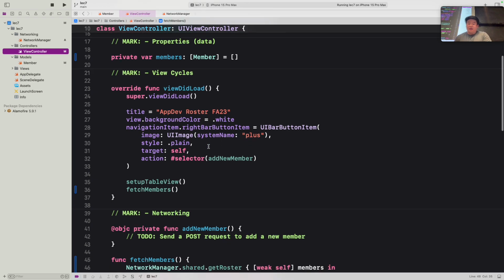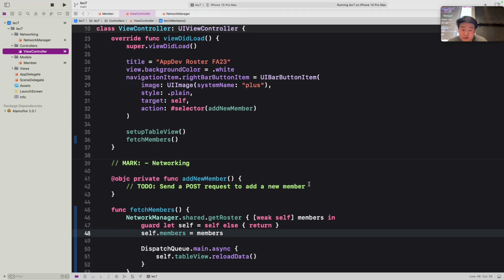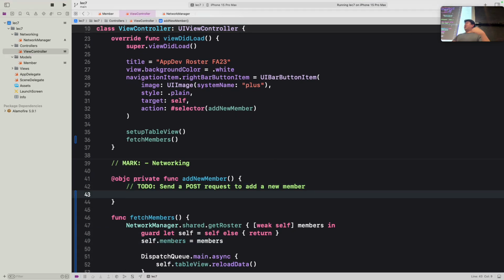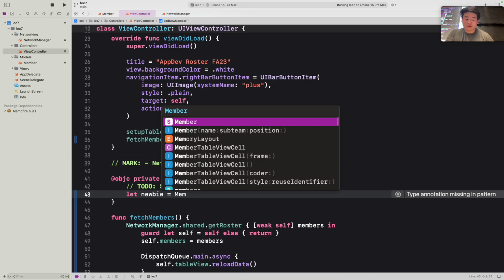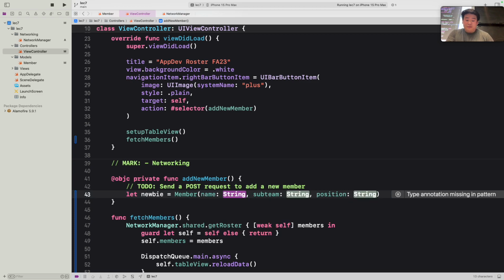And what we want to do is call that function within our add new member function, which is tied to the button that we have up there. So usually what you want to do is take user inputted information and create a new member based on that. But just for the sake of time and simplicity, we're just going to create a default member with dummy data. And let's say we're going to use Vin. It's going to be iOS and iOS lead.